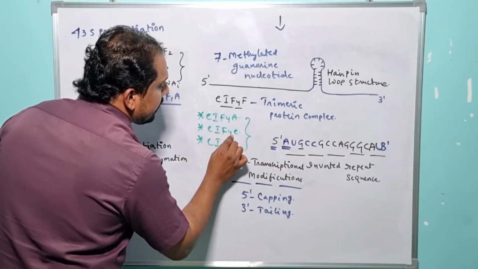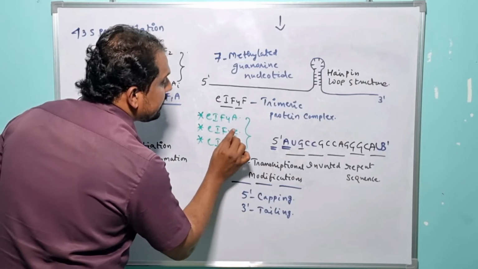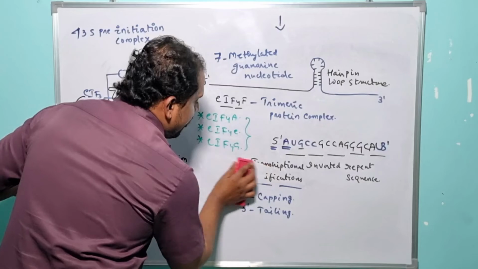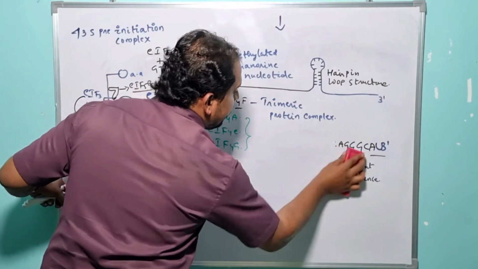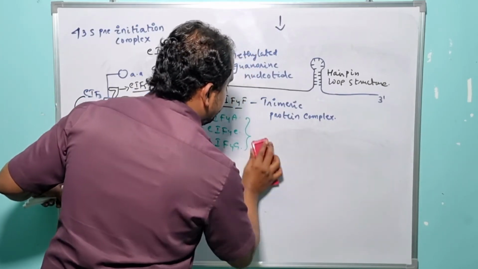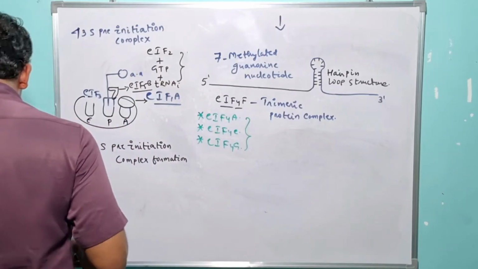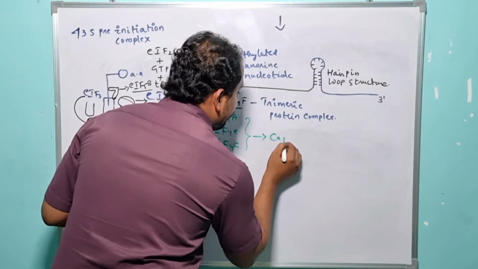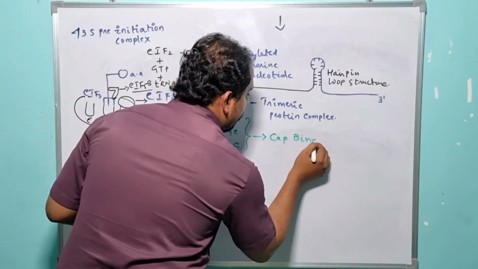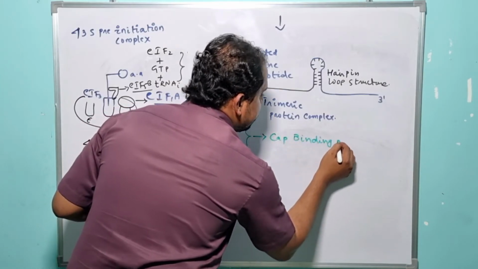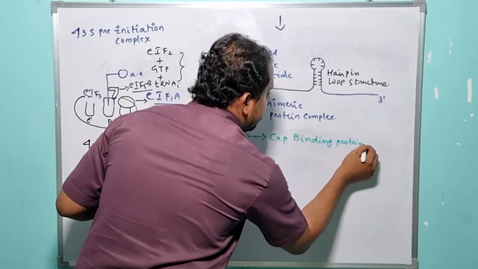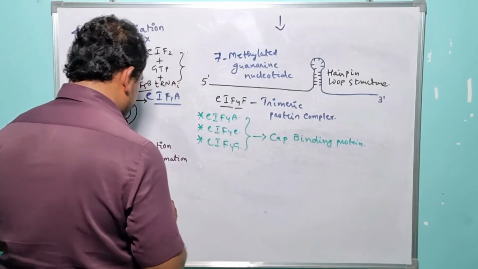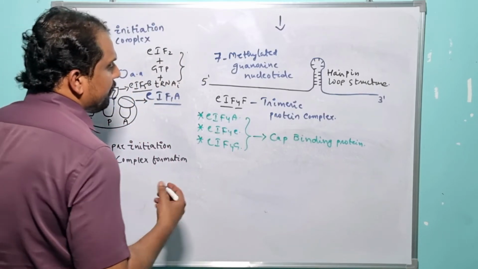So what is eukaryotic initiation factor 4E here? The specific eukaryotic initiation factor 4E is a cap binding protein. So let me write it here. Eukaryotic initiation factor 4E, it is a cap binding protein. The specific protein which is responsible for recognizing the methylated guanosine nucleotide is nothing but what? Eukaryotic initiation factor 4E.